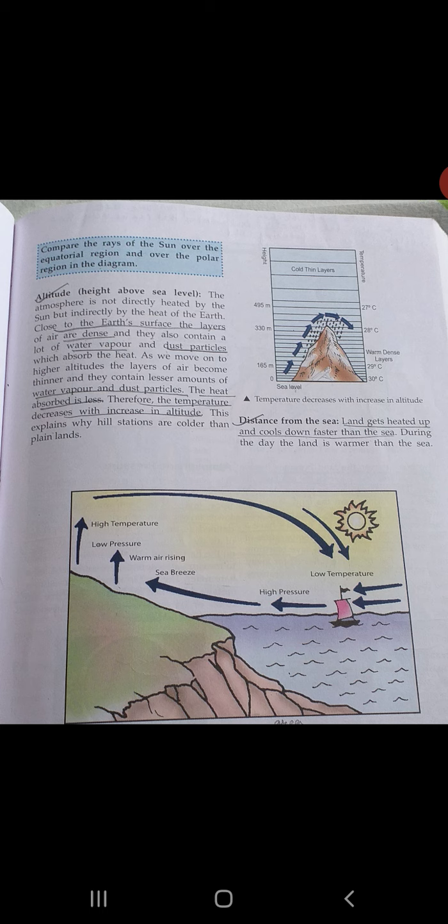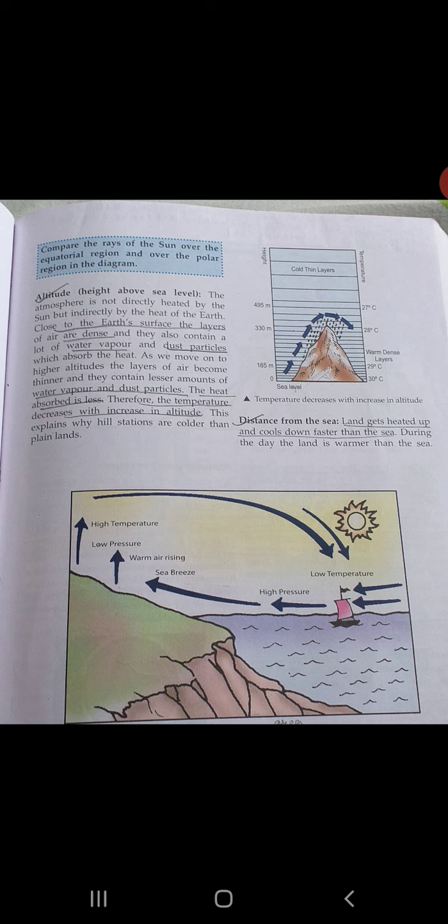So, altitude. The atmosphere is not directly heated by the sun but indirectly by the heat of the earth. Last class also I had a discussion that the atmosphere is not getting directly heated by the sun.